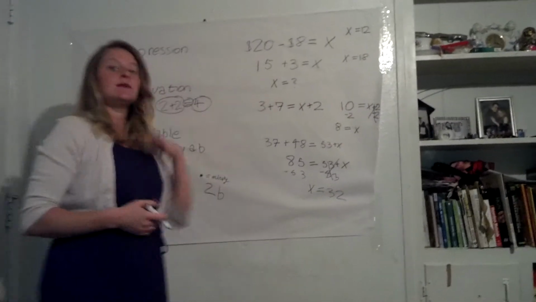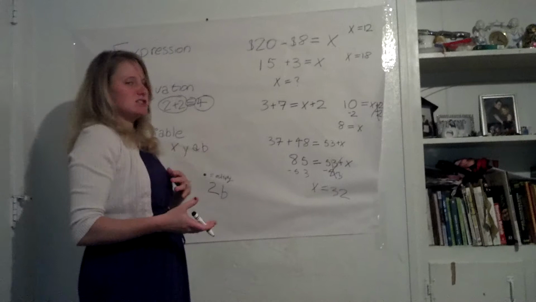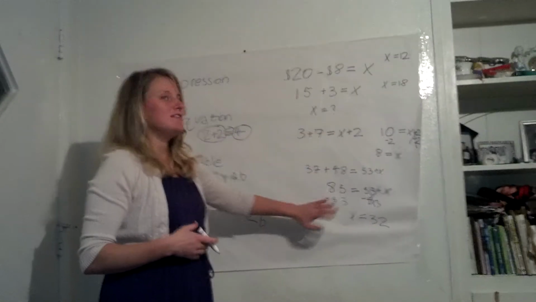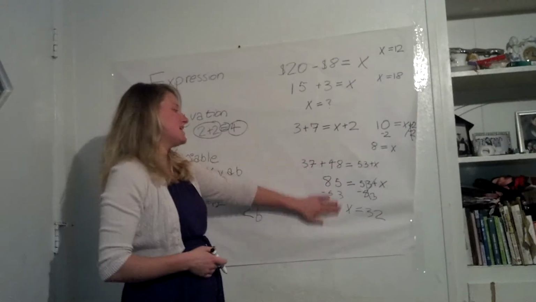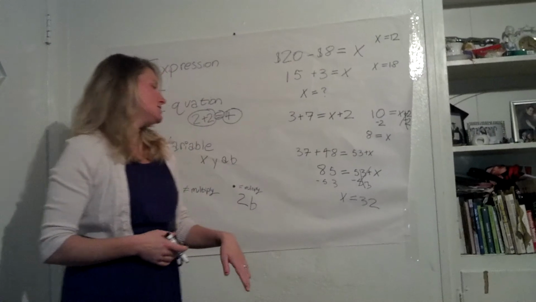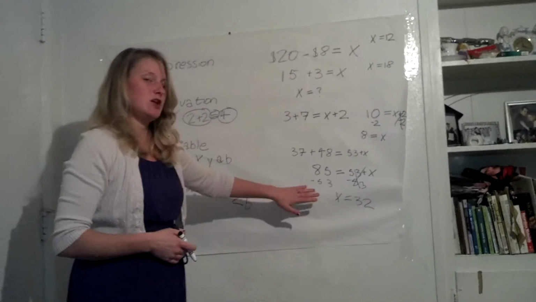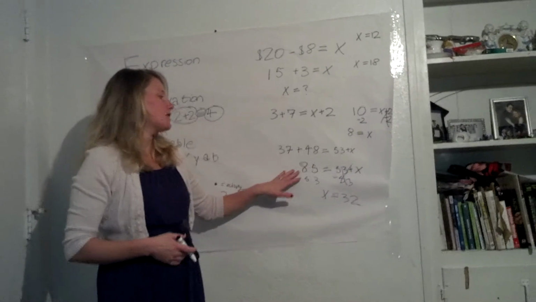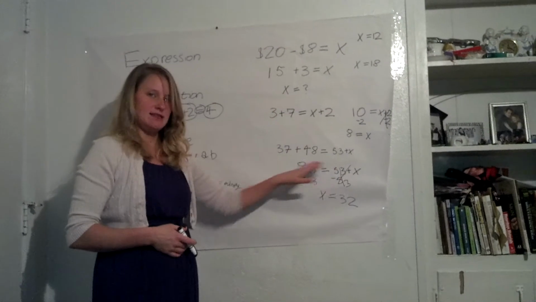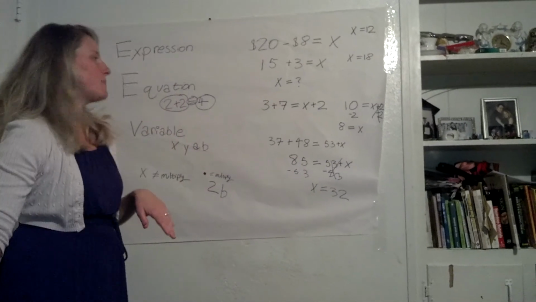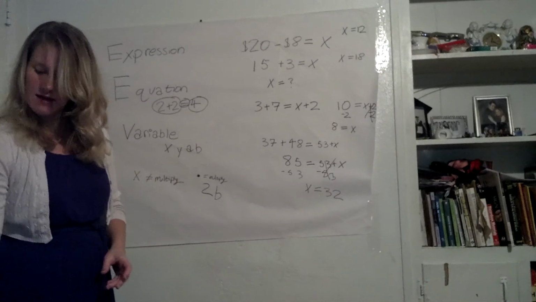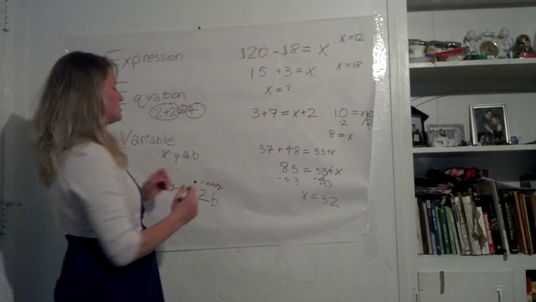Now we're going to move on to something besides just addition and subtraction. We're going to have to get into some division and multiplication as well, because you can't just add and subtract. It doesn't always stay that simple, okay? So before we move on to multiplication and division, does anybody have any questions about how we did these here? About why we simplified or why we subtracted from both sides, anything like that? Okay, so real fast, let's try our first division problem, okay?